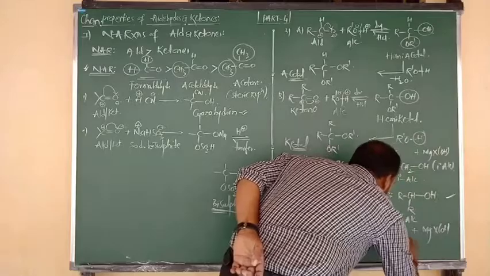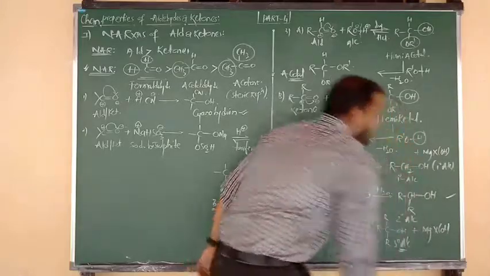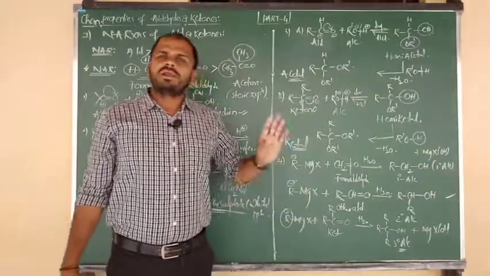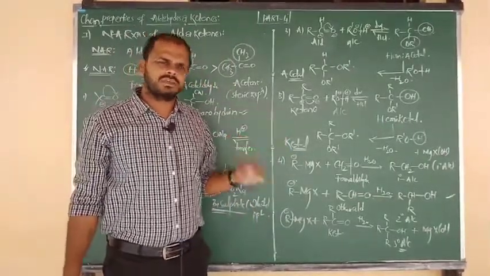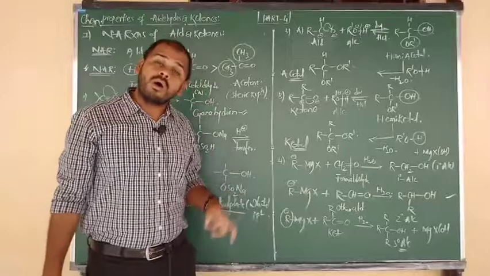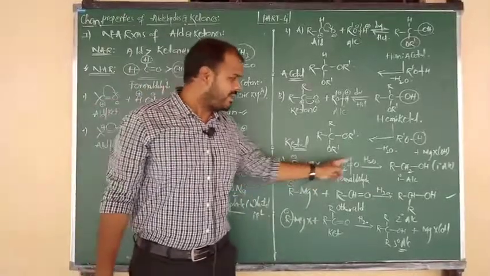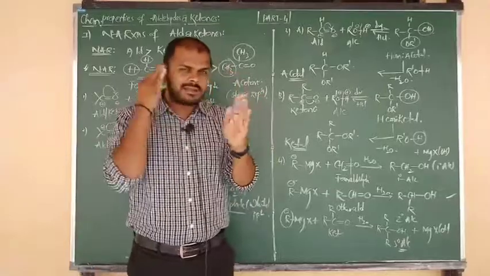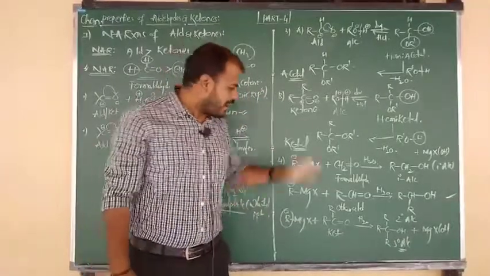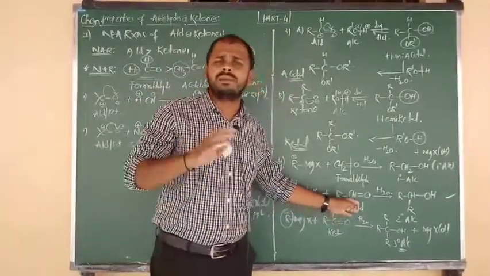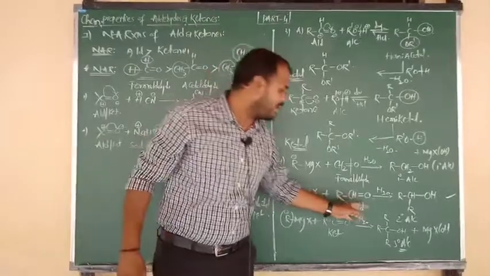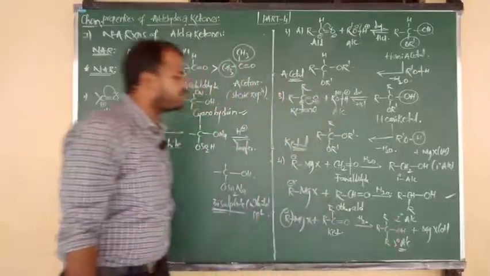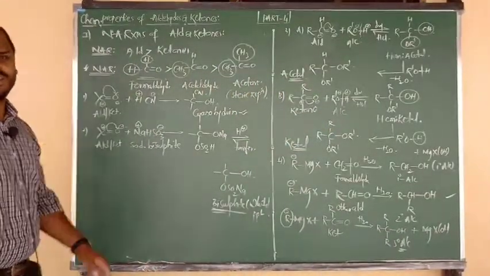So which alcohol are you getting here, beta? Tertiary alcohol. Once again I want to repeat here. All Grignard reagents, maybe methyl, ethyl, propyl, whatever that may be, on addition to formaldehyde, followed by hydrolysis, give primary alcohol. So from formaldehyde, what is guaranteed to come? Primary alcohol. And all other aldehydes like acetaldehyde, benzaldehyde, propanaldehyde, all give secondary alcohol. And upon addition to a ketone, they form tertiary alcohol.